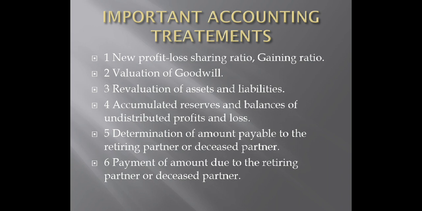The third concept is a very common concept. It is revaluation of assets and liabilities. This concept also we've understood very well in chapter 4, and it is also mentioned in chapter 5. We'll go in detail one by one. Let us consider the fourth point. It is accumulated reserves and balances of undistributed profits and loss. This concept even we have studied in chapter 4 as well as chapter 5. Still we'll have a detailed idea about the same further.